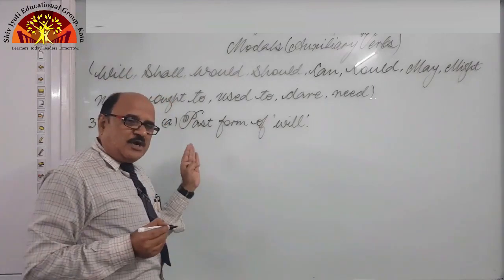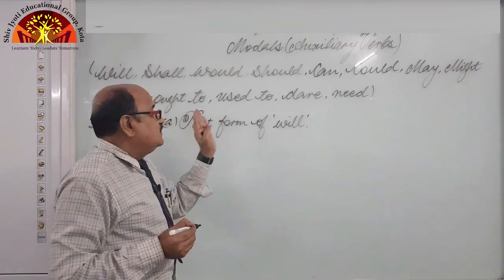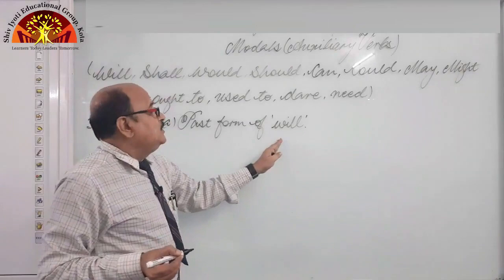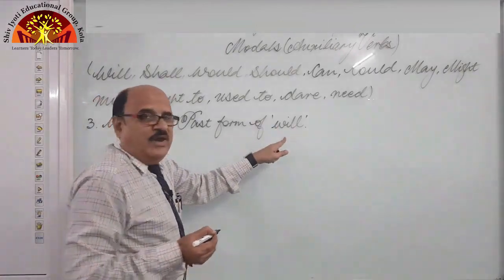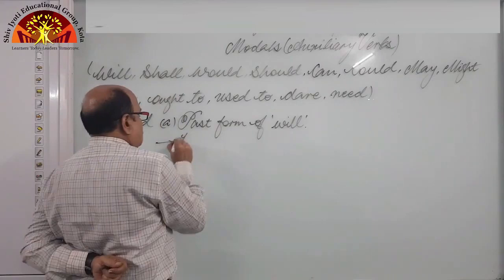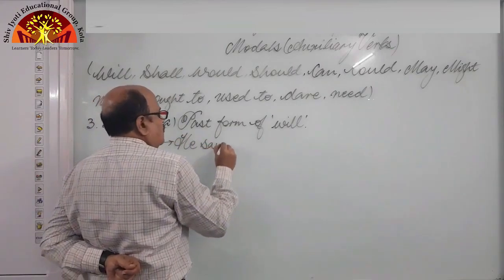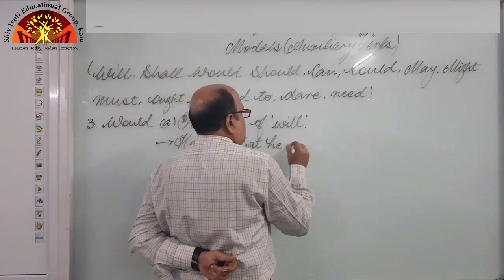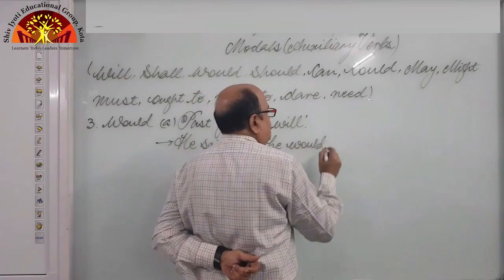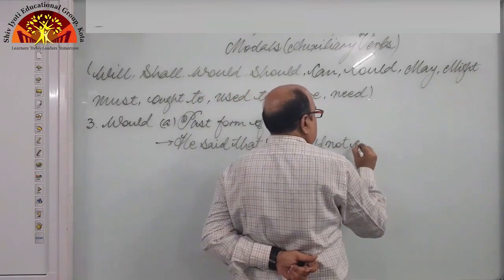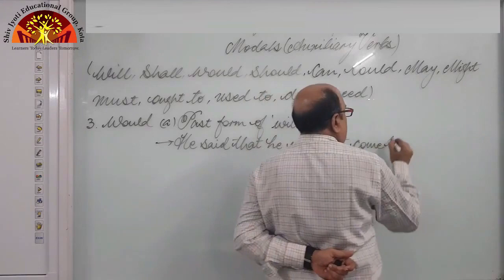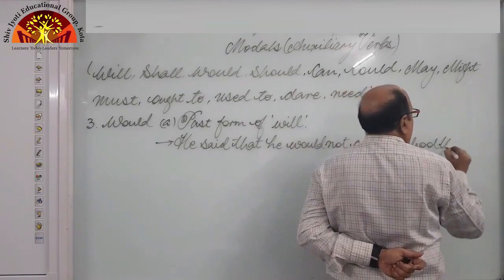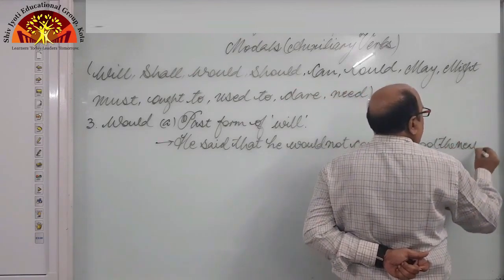Means if the first part of the sentence is in past tense, so the second part of the sentence, if it is in future, we will use would, not will. For example, he said that he would not come to school the next day.